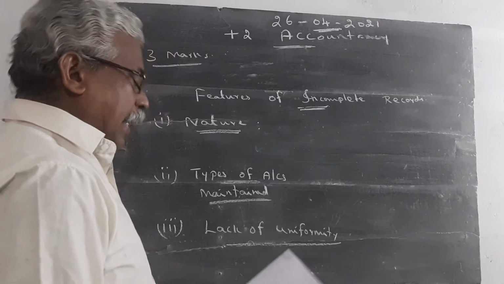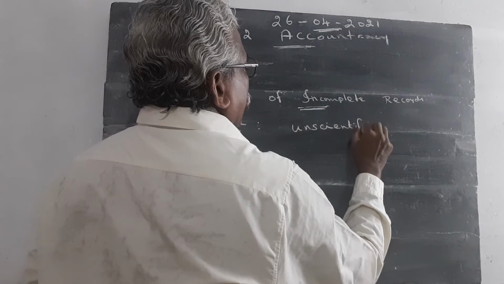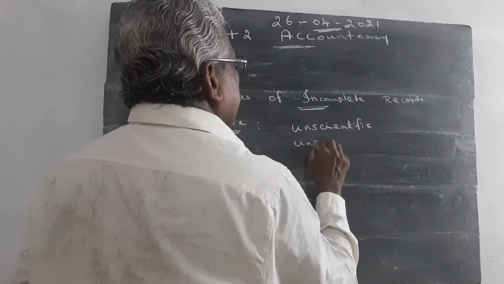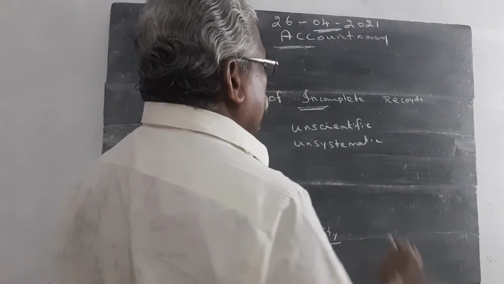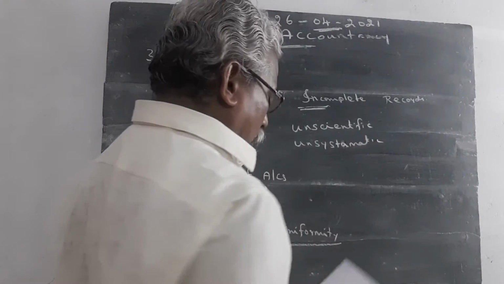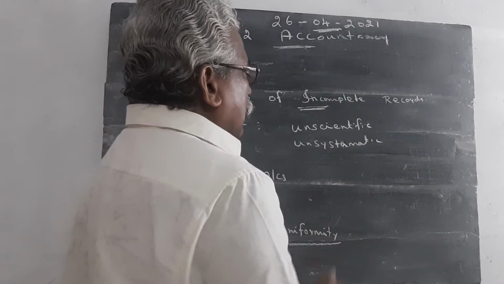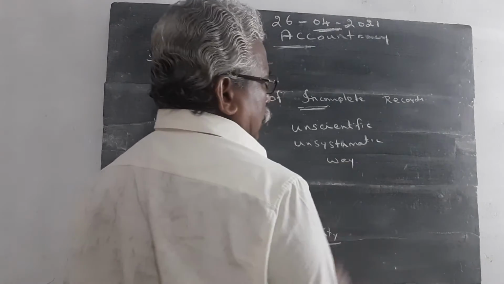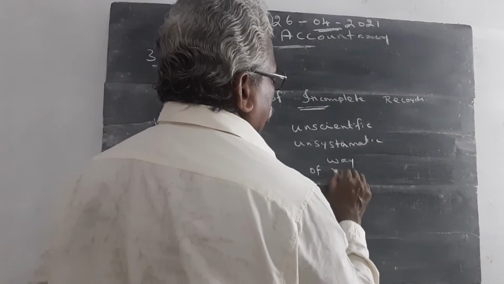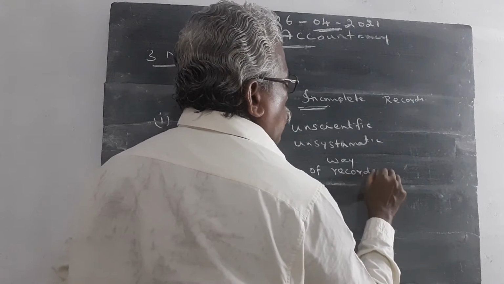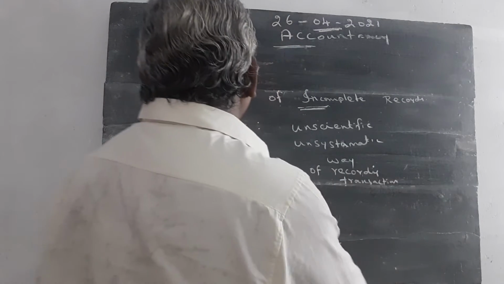Nature. It is an unscientific and unsystematic way of recording transactions.